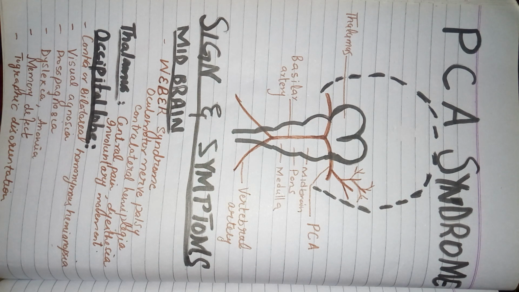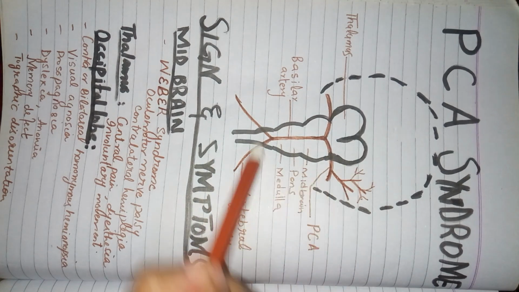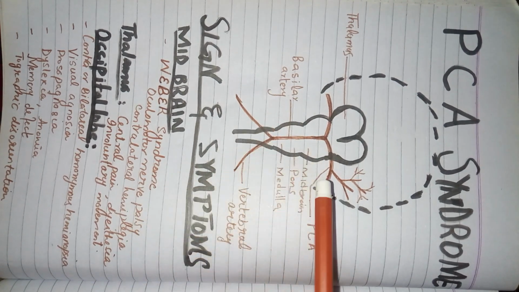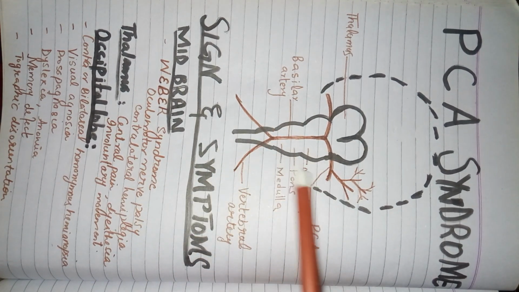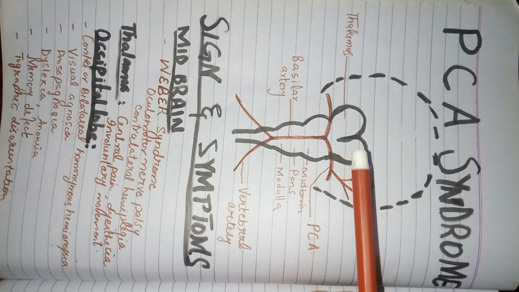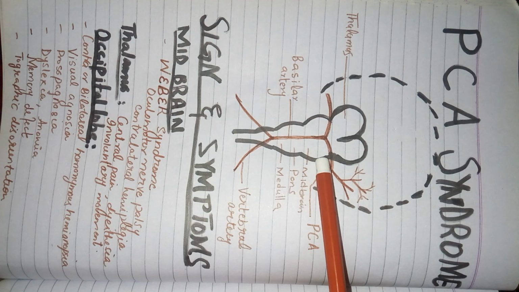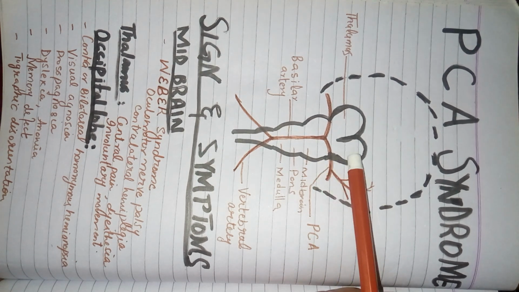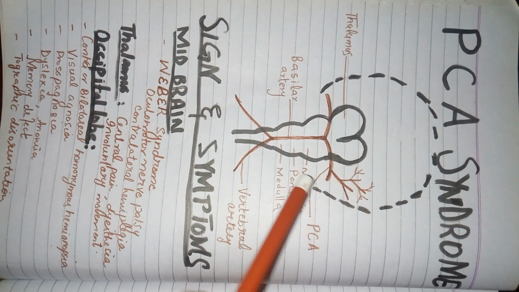Now, it will supply its surrounding area, so mainly its area of supply will be the midbrain. Just above the midbrain is present the thalamus. Here is all the brainstem, composed of midbrain, pons and medulla. It splits at the level of the midbrain, so it supplies the midbrain, and it also supplies the thalamus just above it.